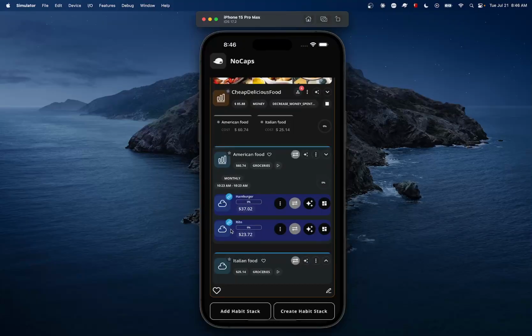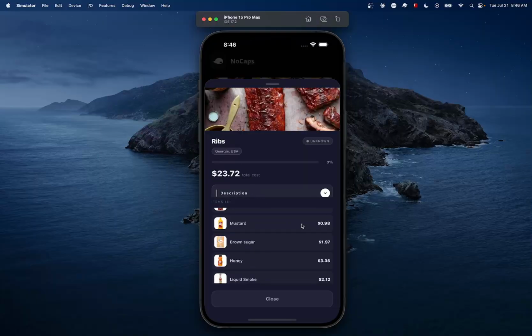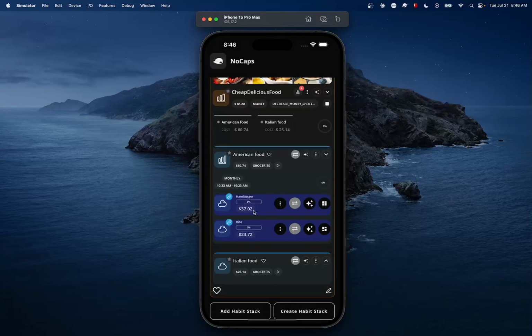Hamburger, and this habit link called ribs, contain all the items that pertain to the group ribs. Now, this is the way that NoCaps Habits works. And this makes it quite easy to create different variations of habits in HabitStacks.